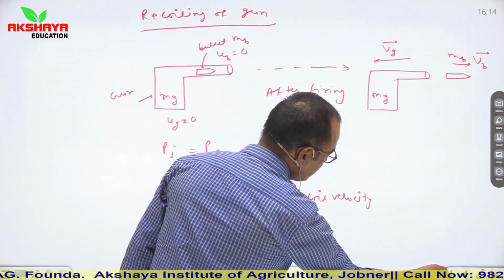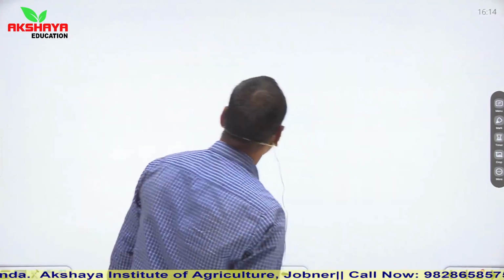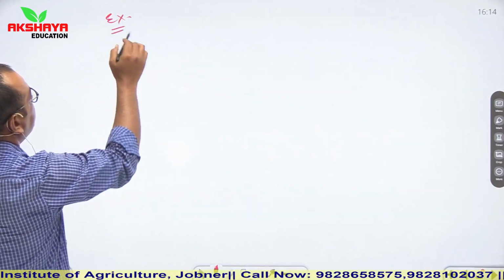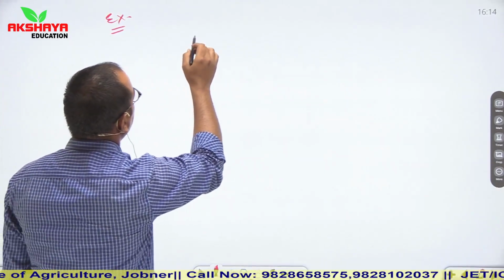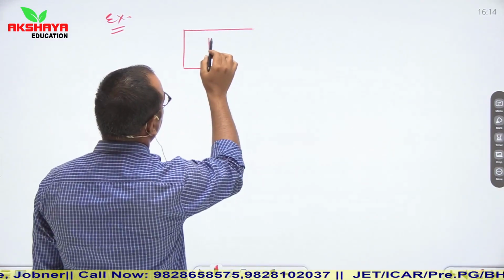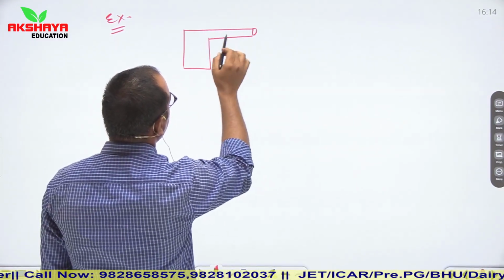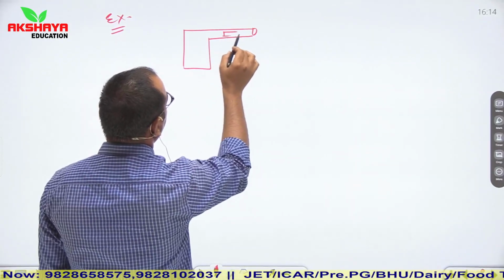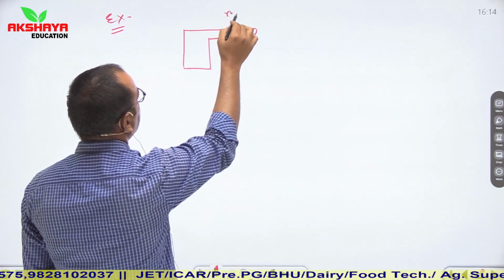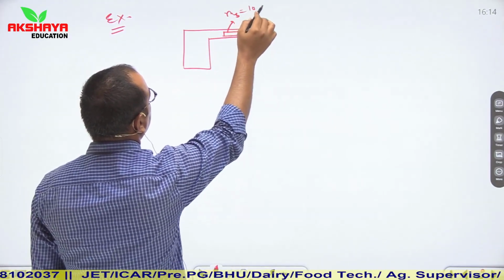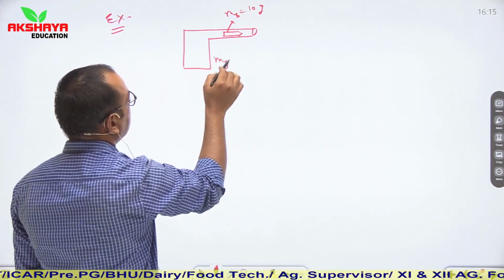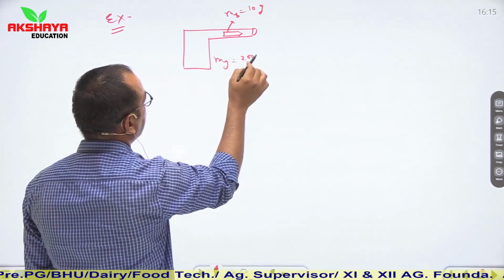So let us discuss a question. Let us discuss an example. Let us say that there is a bullet which is fixed in a gun. Mass of bullet is 10 grams. Mass of this gun is 200 grams.